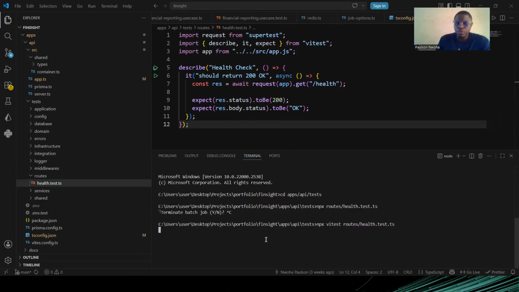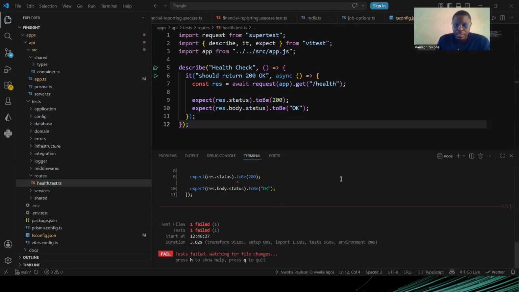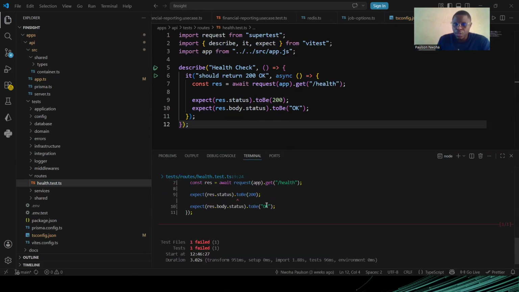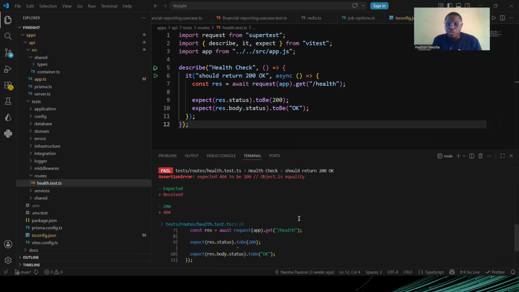Then it's supposed to fail. It will run and it will fail. This should fail because I canceled the implementation. You see, it has failed. So it's telling me that now, because it is test driven, I'll make sure that this test passes. So for it to pass, I'll go and do the implementation. I'll come back to the implementation and show you that.